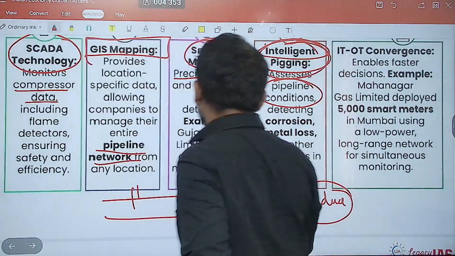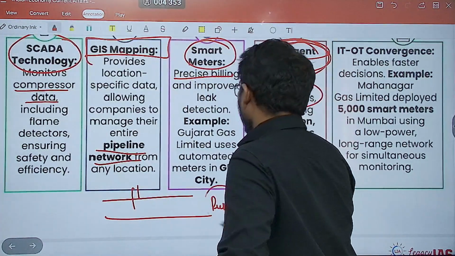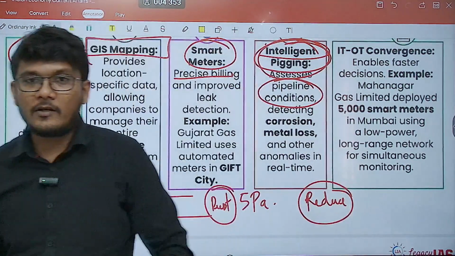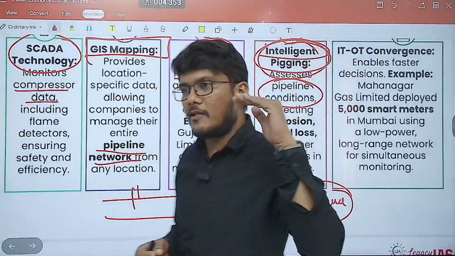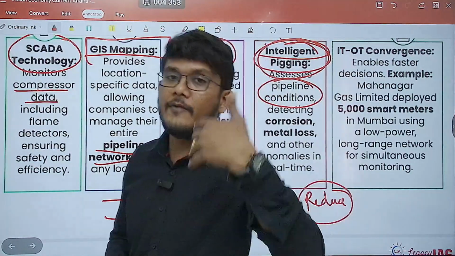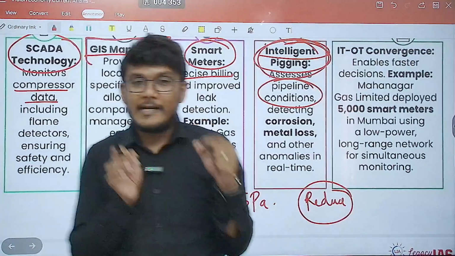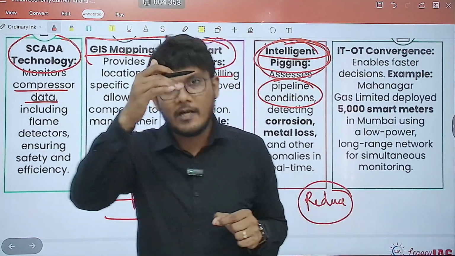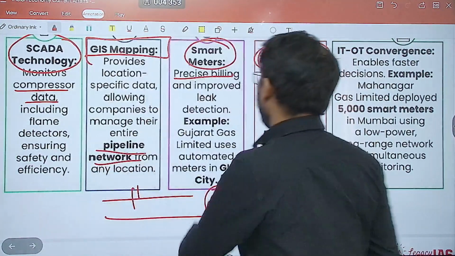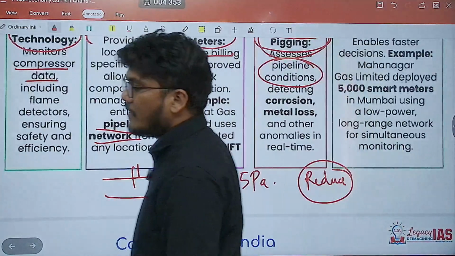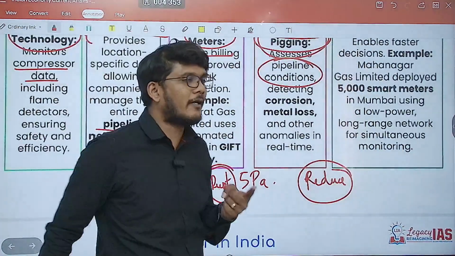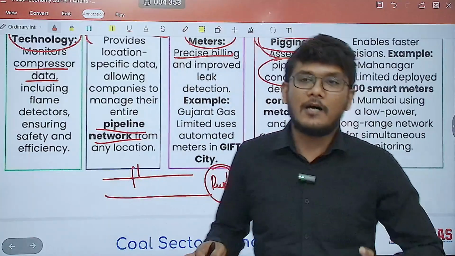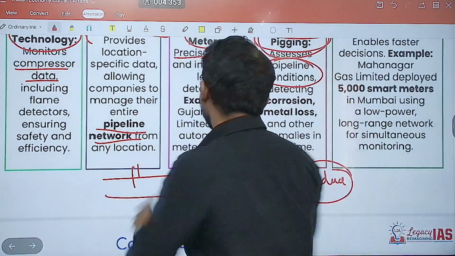It will tell you the rust, the corrosion, the oxidation of the pipe, etc., so that you know at this juncture the pipe is corroded even more. So possibly you'll identify the failure points and avoid the gas leakages. Because of this gas leakage, of course there will be wastage, but more important than wastage, there can be a tragedy also in store.